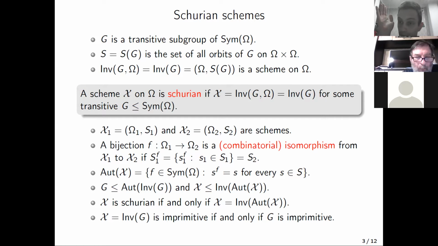There is an easy observation that a Schurian scheme constructed from a group G is imprimitive if and only if G is imprimitive. This example illustrates the connection between the notions of group theory and the notions of association scheme theory. Of course, here the classes of the non-trivial equivalence relations are exactly the blocks of G.